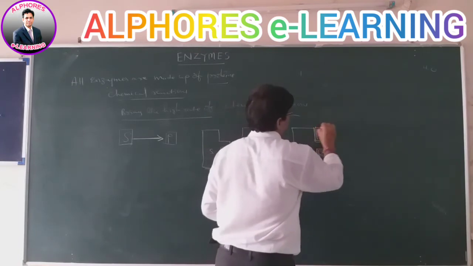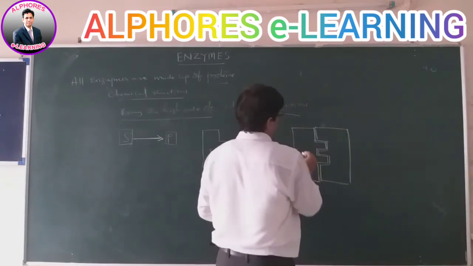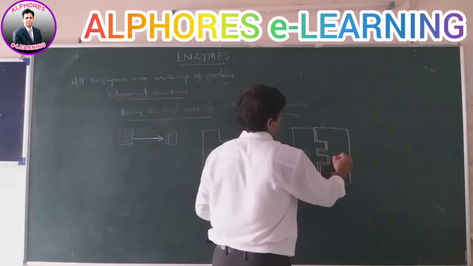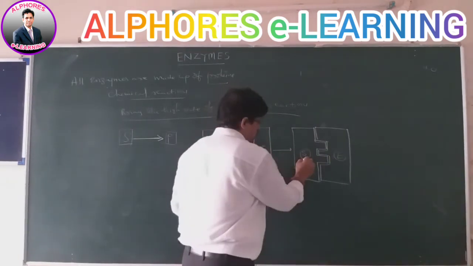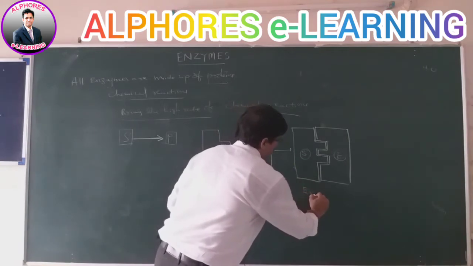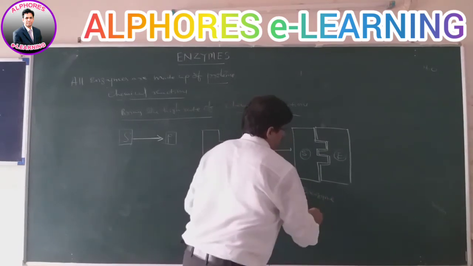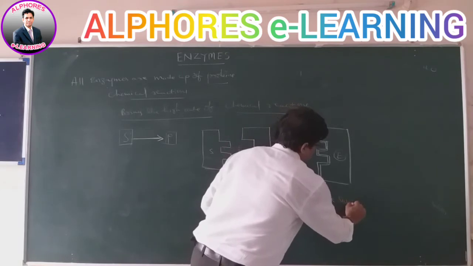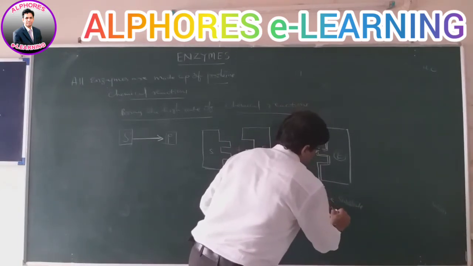This is the binding of the substrate as well as the enzyme. Once the substrate and enzyme are formed together, this is called the enzyme substrate complex.